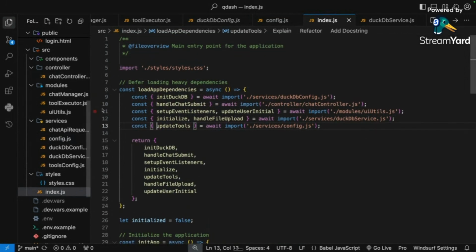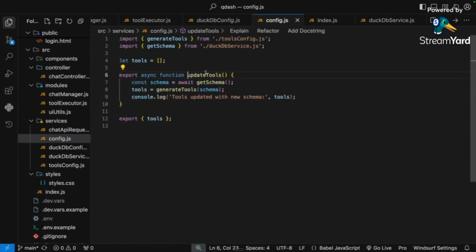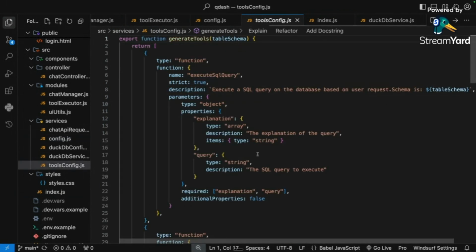What the update tools function does is it will just take the schema and put it here. Pretty much it, and then it gives it as context. And yeah, it knows the schema. It looks at the schema, and then it generates the SQL query.